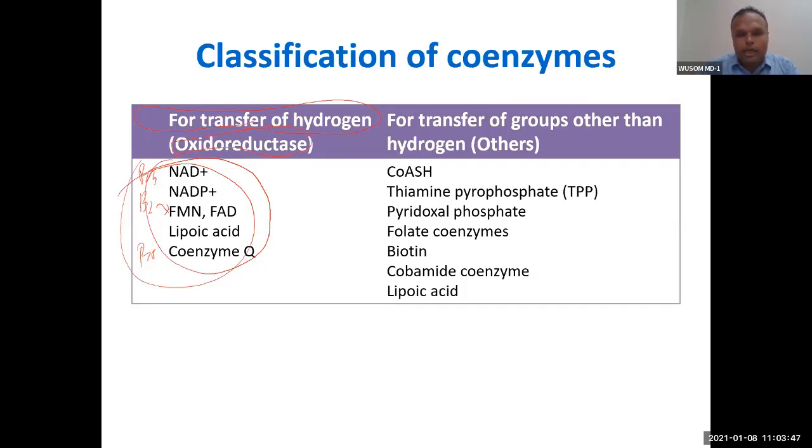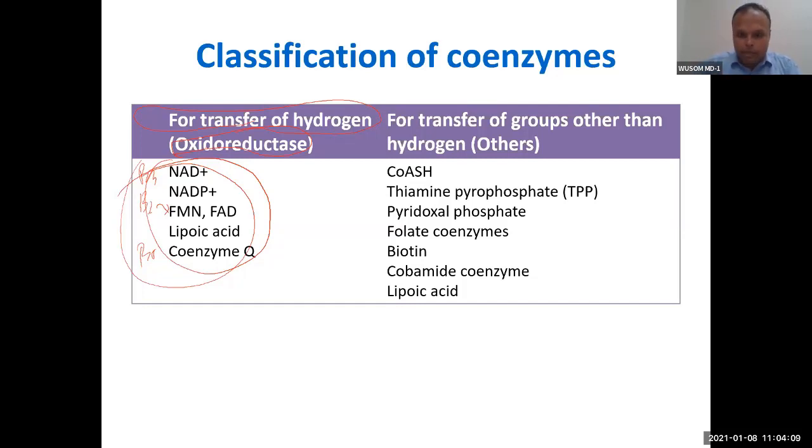When we talk about classification, we will see this. There is a group of enzymes which perform this reaction, called oxidoreductases. All these coenzymes are involved in this type of reaction, transferring electrons. The others are involved in transferring different types of groups.